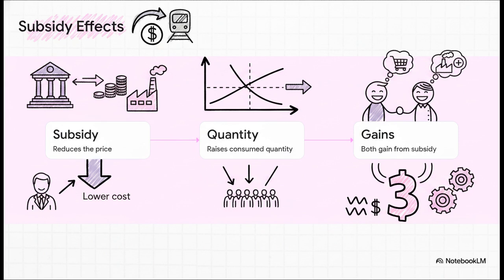Step 1. The government applies the subsidy. Because this lowers the cost burden on the producer, they can afford to offer more services. And hey, remember our golden rule? Right means increase. The entire supply curve physically shifts to the right. Step 2. Because supply is increased, the new intersection point with the demand curve slides down the slope. This means the new equilibrium price drops for the consumer. And step 3. At this new lower price, more people decide to actually use the transport service. The quantity consumed increases. Just like that, a simple $3 intervention completely rewires the market equilibrium.